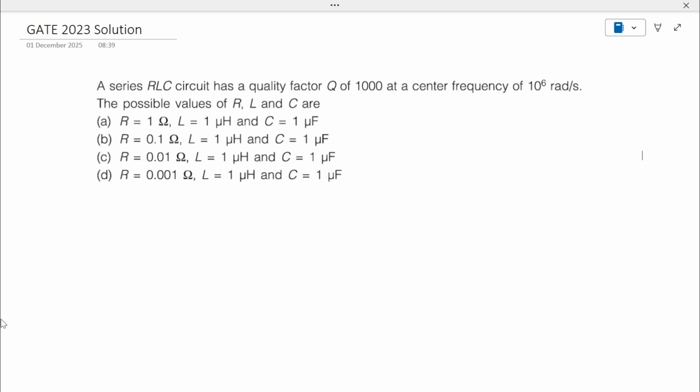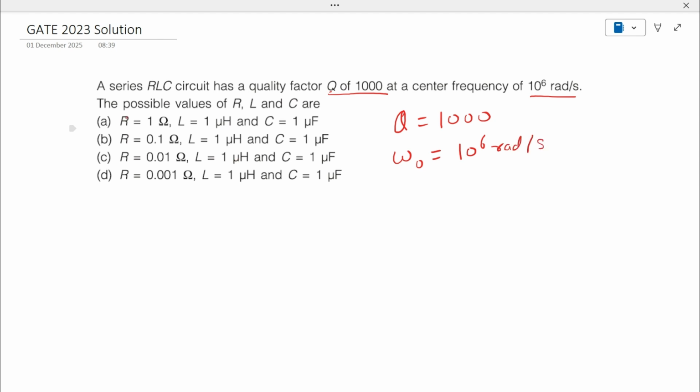Today we are going to discuss a question on series RLC circuit which was asked in GATE 2023 for 1 mark. Here in this question we are given a quality factor of 1000 and a center frequency of 10 to the power 6 radian per second. So if I note down the given values, the quality factor is 1000 and the center frequency, omega c or omega naught, is 10 to the power 6 radian per second.